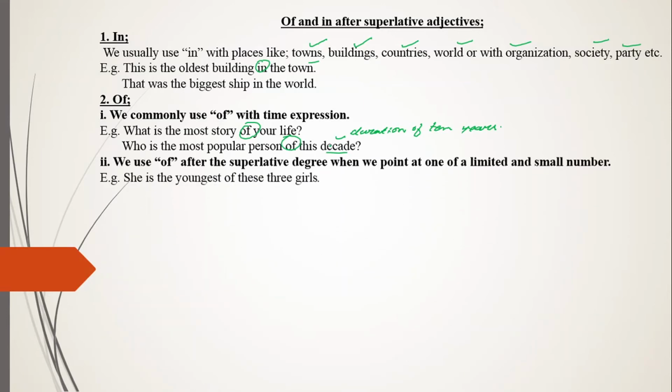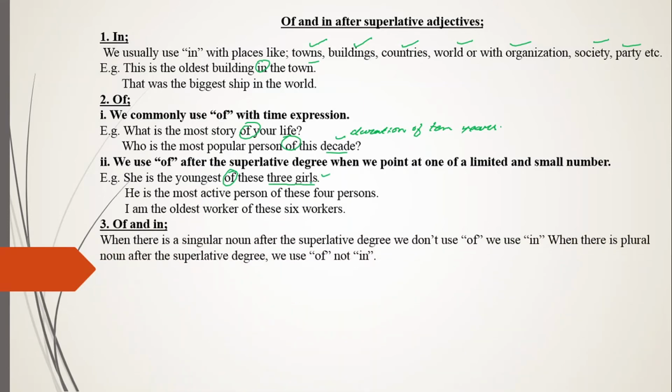We have the second usage. We use of after a superlative degree when we point out one of a limited and small number. For example: she is the youngest of these three girls. Again, of is used with a limited number like three girls. Second example: he is the most active person of these four persons.